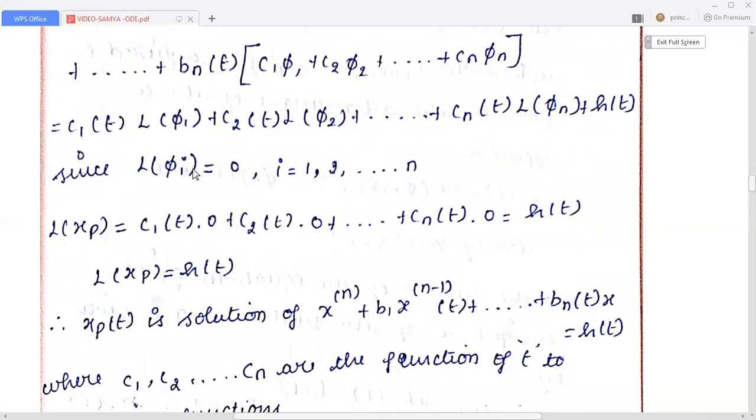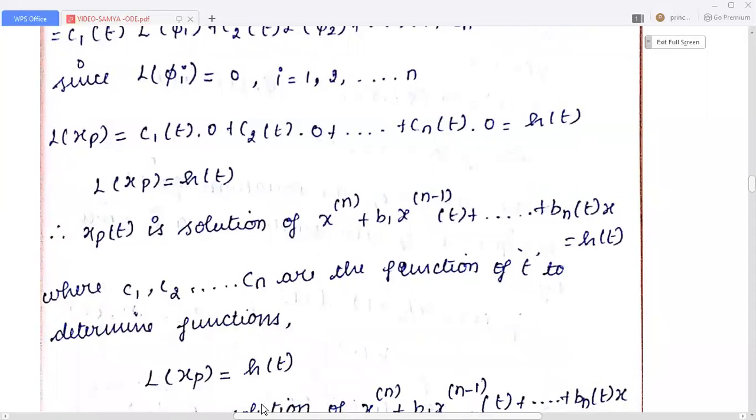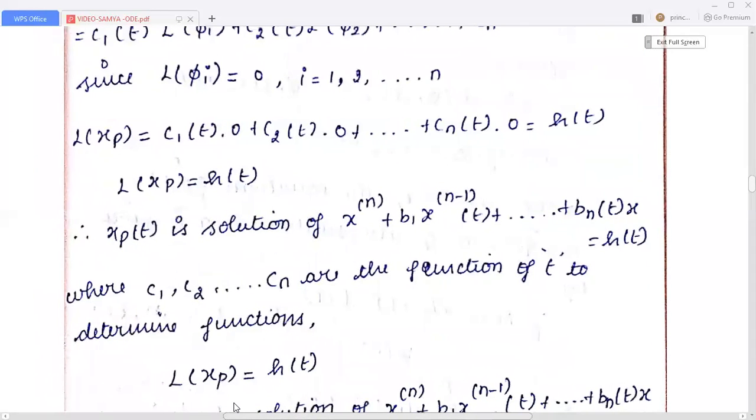So since L of pi i is equal to 0, that means L of pi 1, L of pi 2, L of pi 3, L of pi n values are 0. Therefore, L of xp of t is equal to C1 of t into 0 plus C2 of t into 0 plus etc. Cn of t into 0 equal to h of t. So this implies L of xp equal to h, that is xp of t equal to h of t.